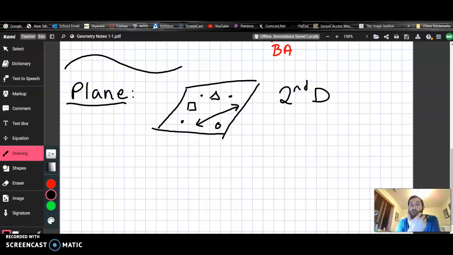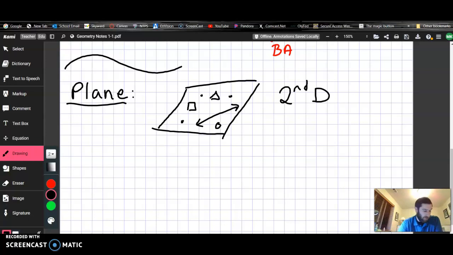If we were trying to describe a plane, it is a thing with height and width, but no depth. So it is completely flat. It has no depth, just those two directions, up and down and left and right.